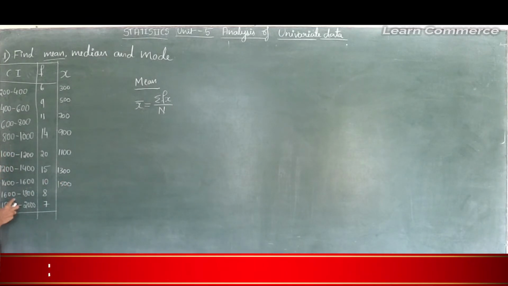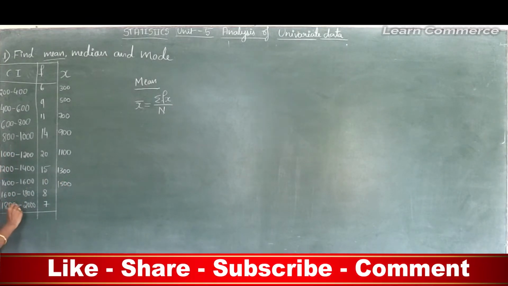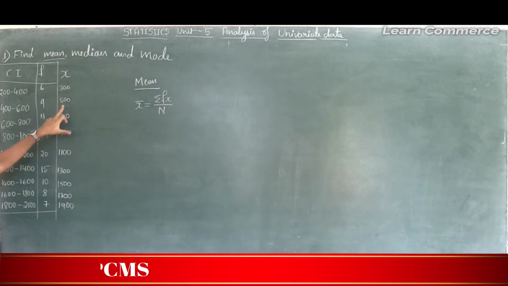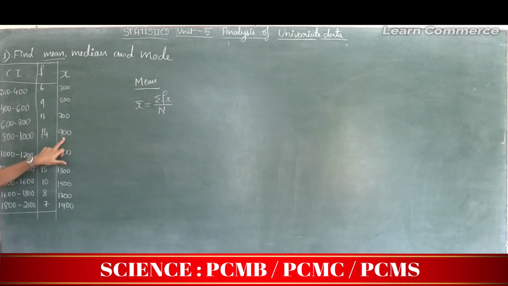And 1600 plus 1800 divided by 2, midpoint is 1700. Next 1800 plus 2000 divided by 2, midpoint is 1900. So these are the midpoints. The x observations are 300, 500, 700, 900, 1100, 1300, 1500, 1700 and 1900.